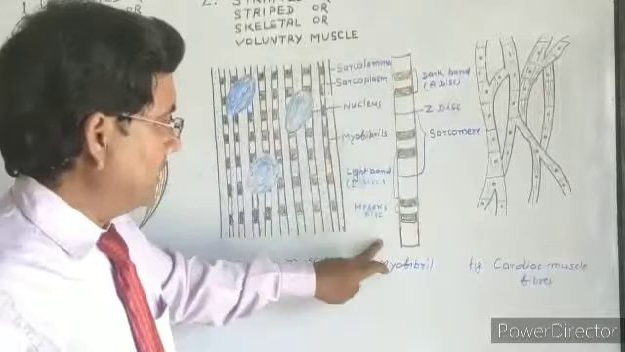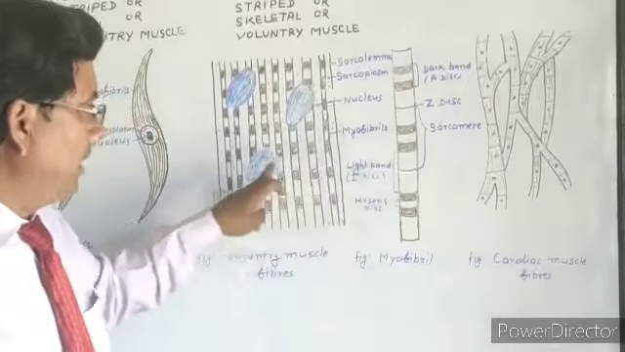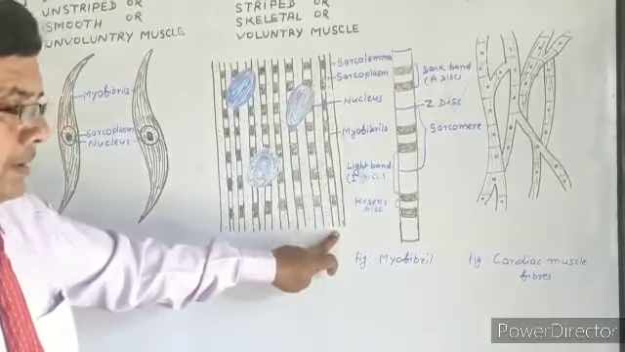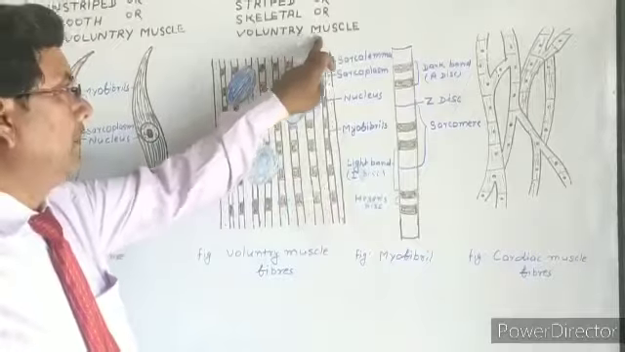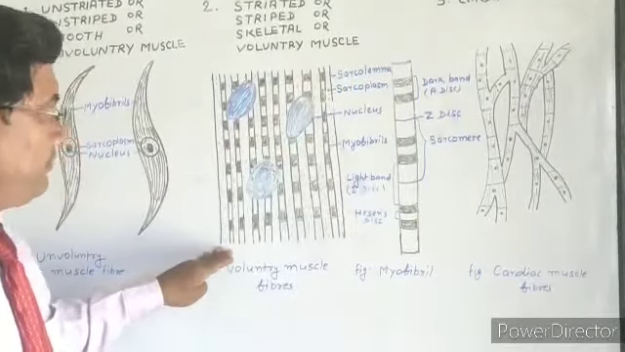This is the structure of a single myofibril, and there are numerous myofibrils present in each muscle fiber. Sometimes the voluntary muscle fiber may be branched.